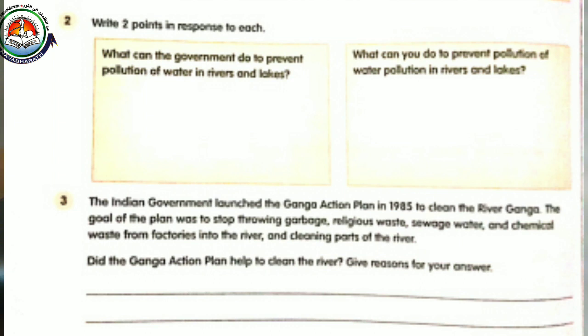You can write that the Ganga plan gave some good measures on how to prevent water pollution, but only for a short period of time, and the effective guidelines that the government gave did not last. Nowadays it has become one of the most polluted rivers in India. So that also was a failure. Give the reason: even nowadays the Ganga river is polluted day by day.